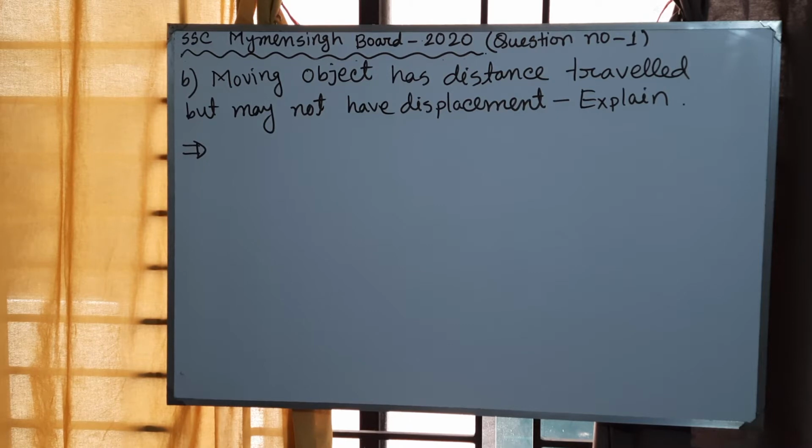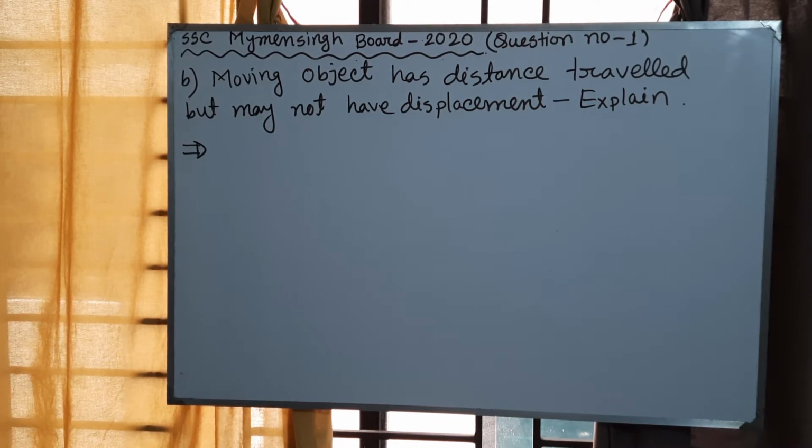Explain briefly. Okay, so the answer is, distance is defined to be the magnitude or size of displacement between two positions. Note that the distance between the two positions is not the same as the distance traveled between them.